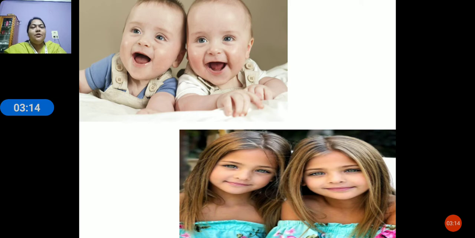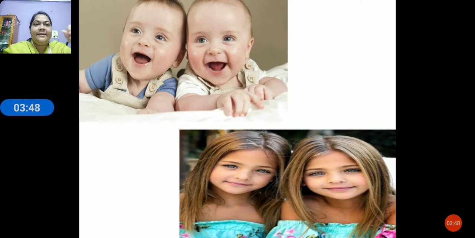Now let us move to the next topic, that is twins. What is a twin, children? The meaning of twins: babies born at almost the same time to the same mother are called twins. You can see twins look similar, and they have a few things in common.